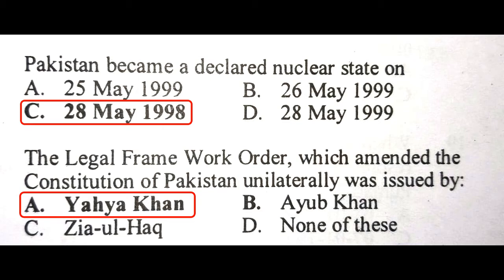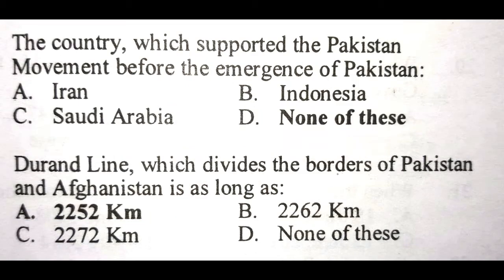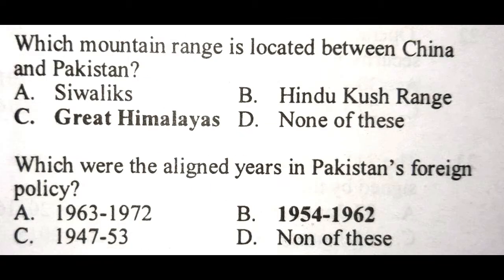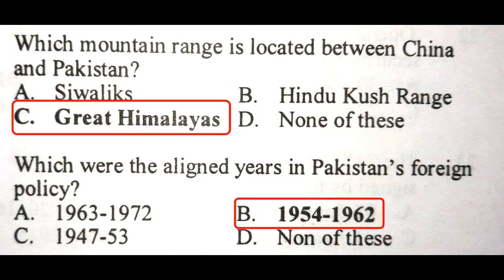Answer is Yahya Khan. Question: The country which supported the Pakistan movement before the emergence of Pakistan. Answer is none of these. Question: The Durand Line which divides the border of Pakistan and Afghanistan is as long as. Answer is 2252 kilometers.